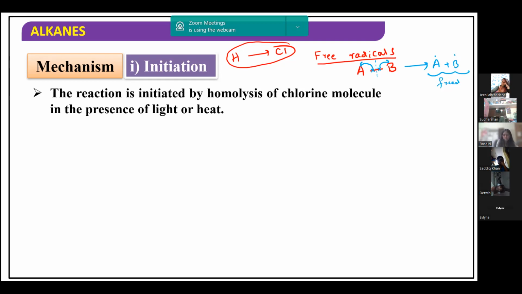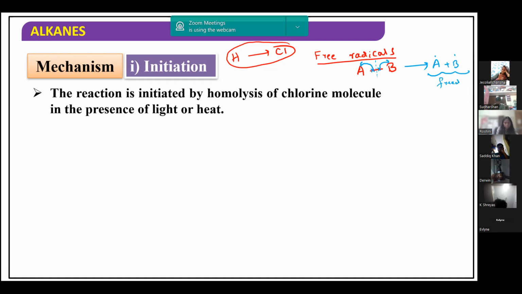Here the mechanism is a chain reaction. The chain reaction of chlorination of methane starts with this homolytic cleavage. This is called chain initiation: homolysis of the chlorine molecule. The chlorine molecule undergoes homolytic cleavage, one electron goes here and another electron goes here. Now the question arises, we are doing this reaction, methane plus Cl2 giving CH3Cl plus HCl.